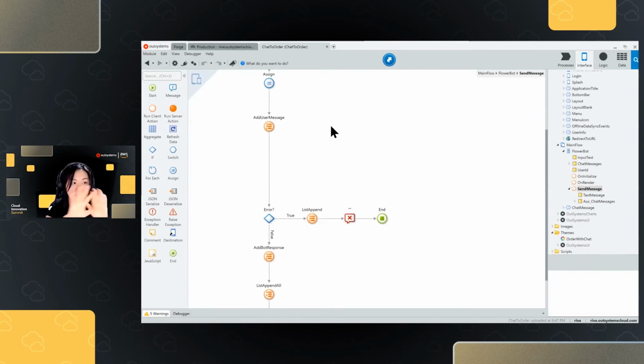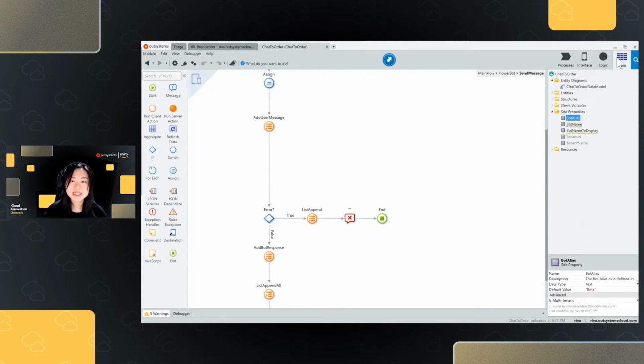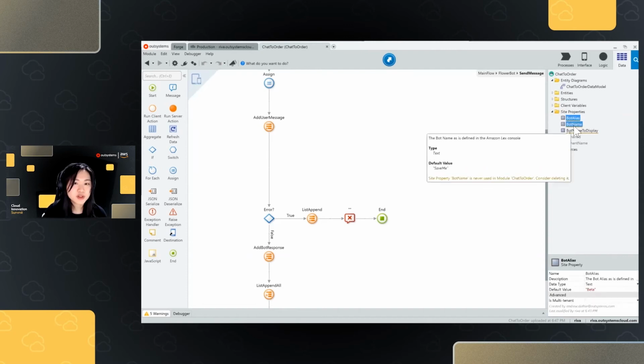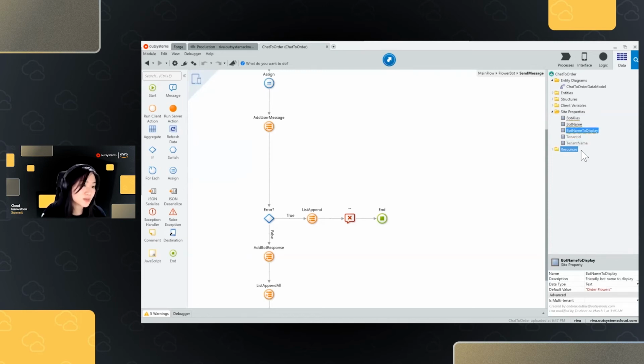Before everything, we would first want to connect our environment to that specific account that we have with AWS Console. What I have here under my data tab is some site properties I created to keep track of my bot alias, my bot name, and also an optional bot name to display.